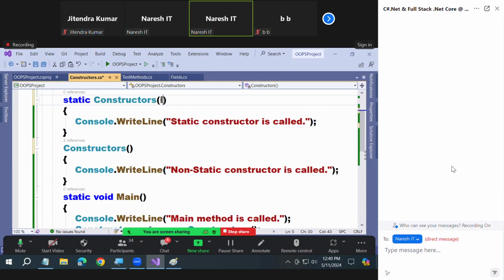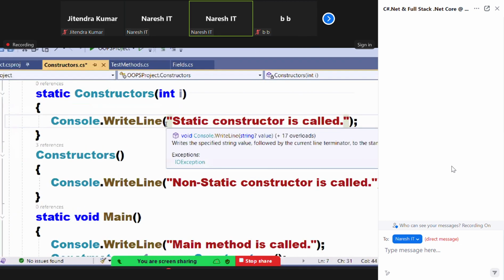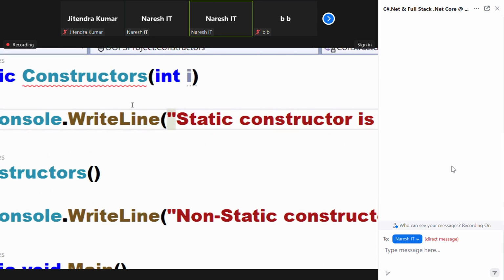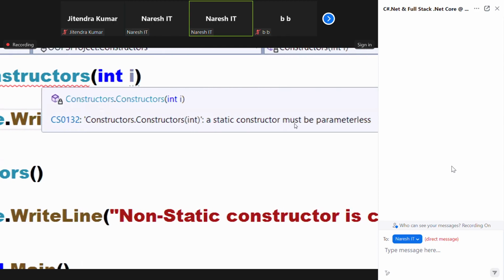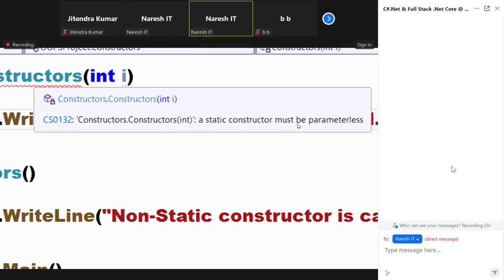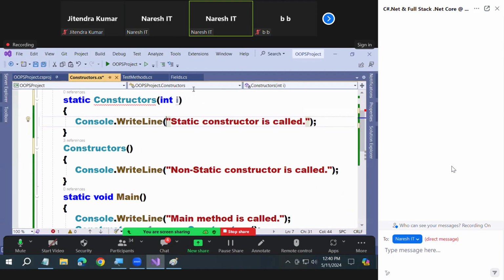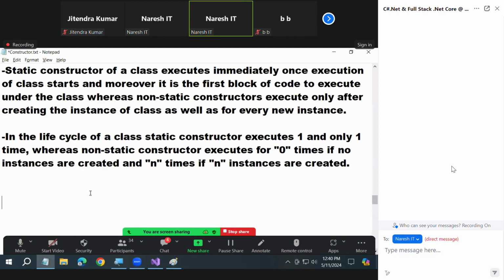See, when I use int i, read the error: a static constructor must be parameterless. Clearly telling you about that. Are you clear? So what is the next point?